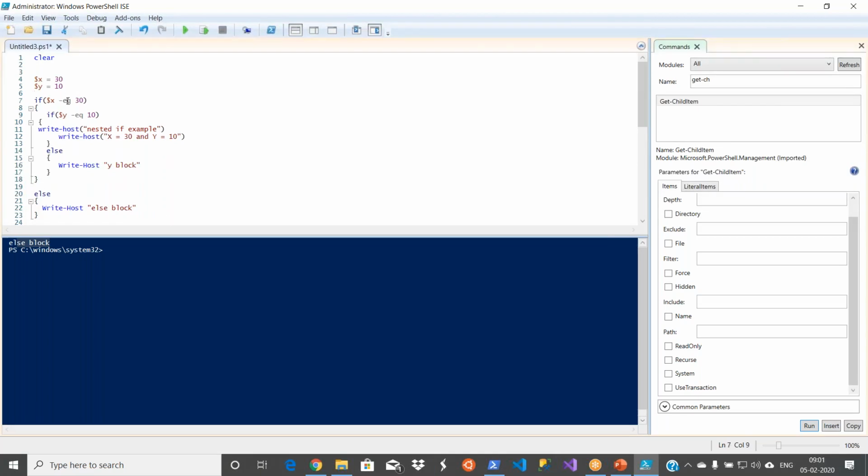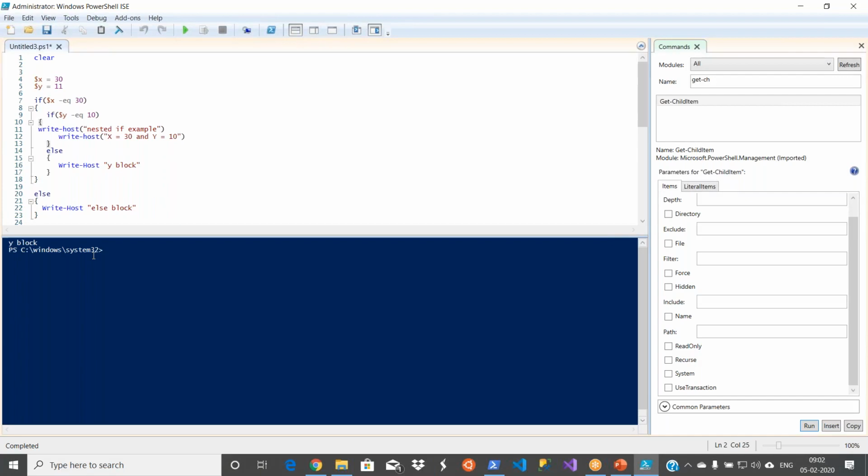This condition is true, so it will come inside. Now if the y value is 10, then it will come here and write this one. Okay, it executed, this is the output. Now if I make y other than 10, then it will write the y else block. So that's how you can use nested ifs.